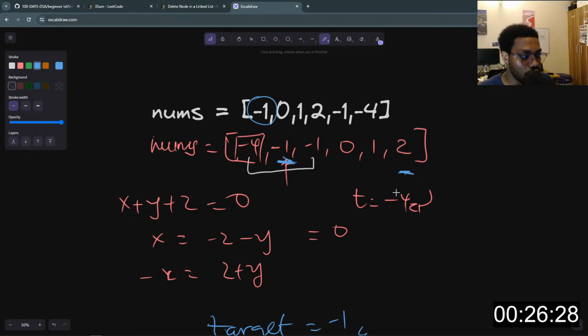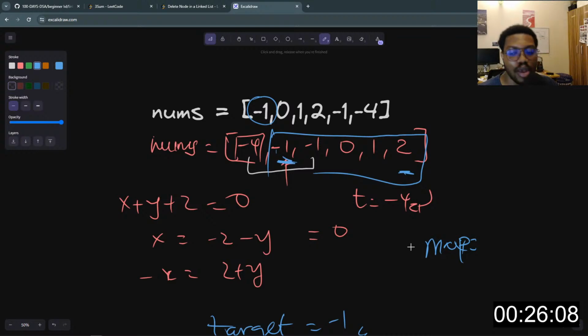Or another way to do it is to basically create a dictionary and put every unique value, or every remaining value, in this remainder here in the dictionary. So we are going to have, I'll call this map, because this is just a hash map or hash set, even though I've not done hash map before. But that's a conversation for data structures and algorithms.